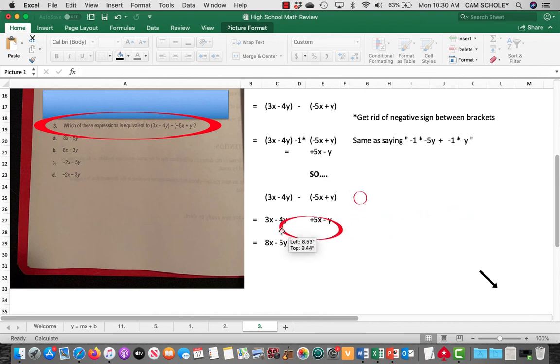So with the question rewritten in terms of positive negative, this is what it would be now: 3x minus 4y plus 5x minus y, getting rid of all the brackets. And if you do that, you can see the answer here is 8x minus 5y, which is option A is the solution.